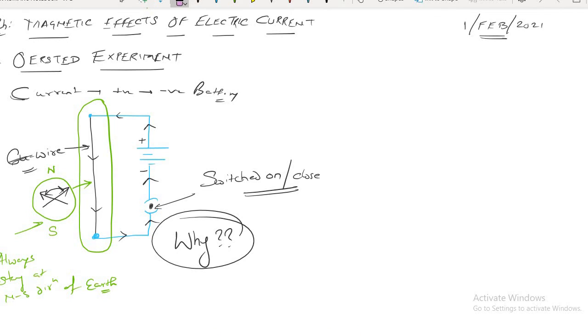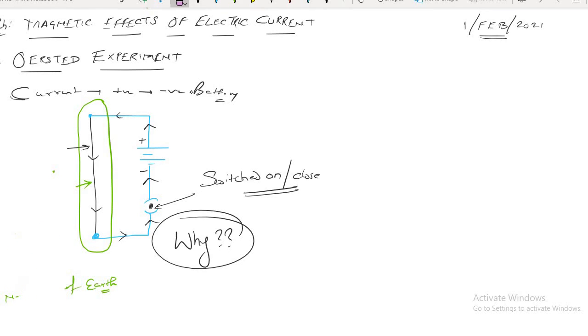Because there is a magnetic field around the wire. There is a magnetic field around the wire, because of the magnetic field present in the wire. That's correct. Absolutely correct.